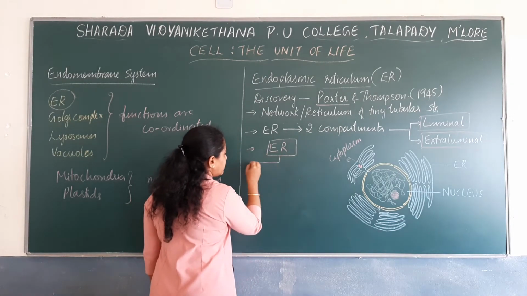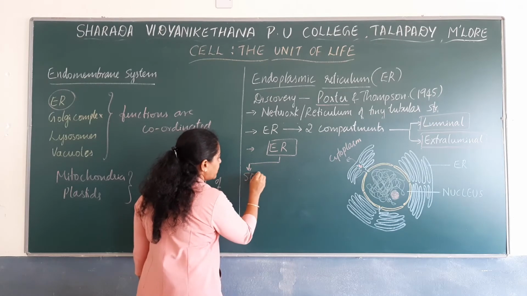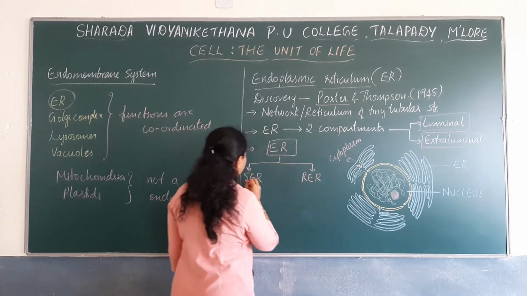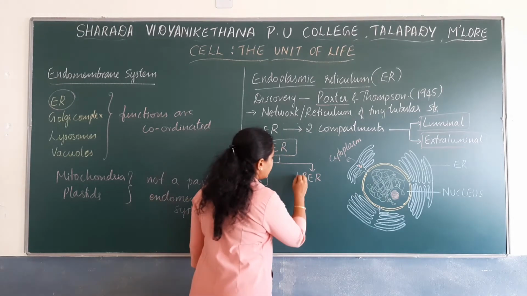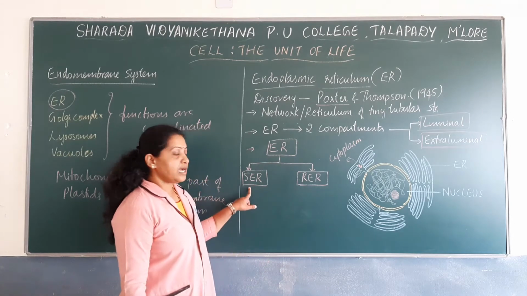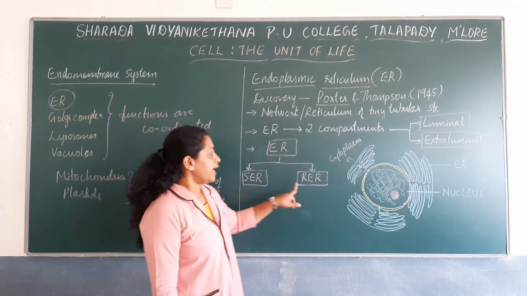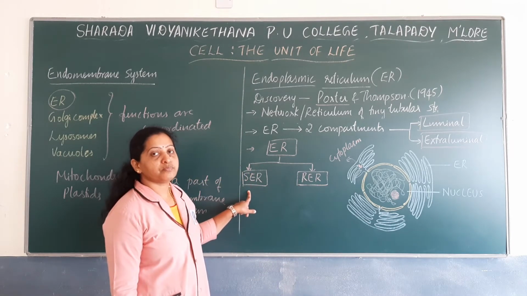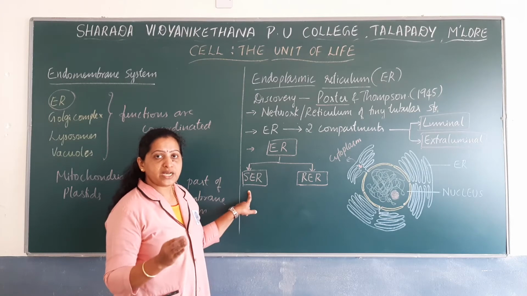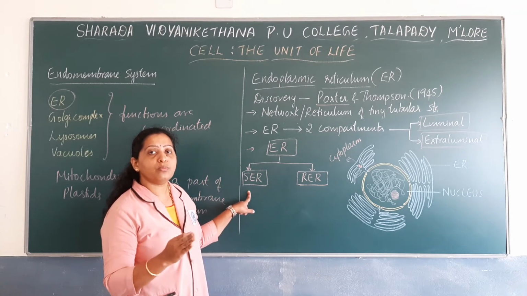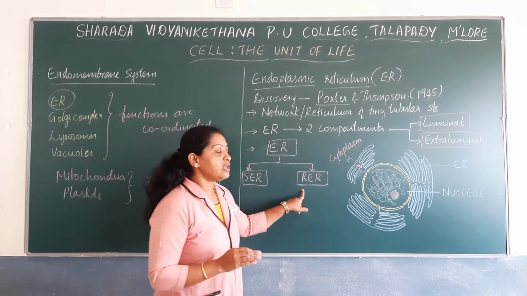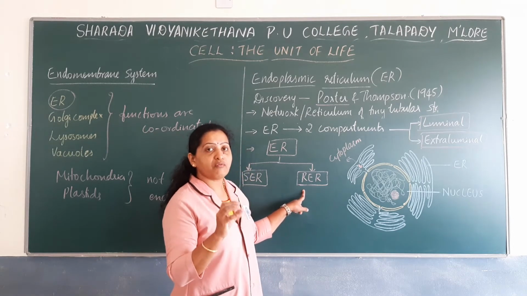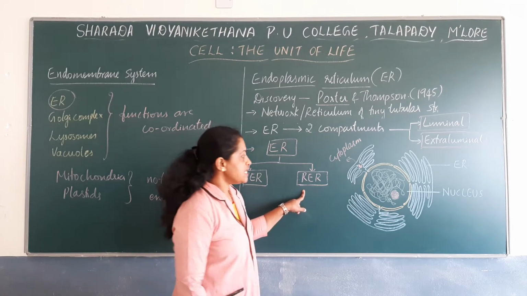Endoplasmic reticulum are of two types. They are smooth endoplasmic reticulum and rough endoplasmic reticulum, abbreviated as SER and RER. The smooth endoplasmic reticulum is the endoplasmic reticulum that is not bound by ribosomes, whereas rough endoplasmic reticulum are those endoplasmic reticulum which have got ribosomes attached to its surface.